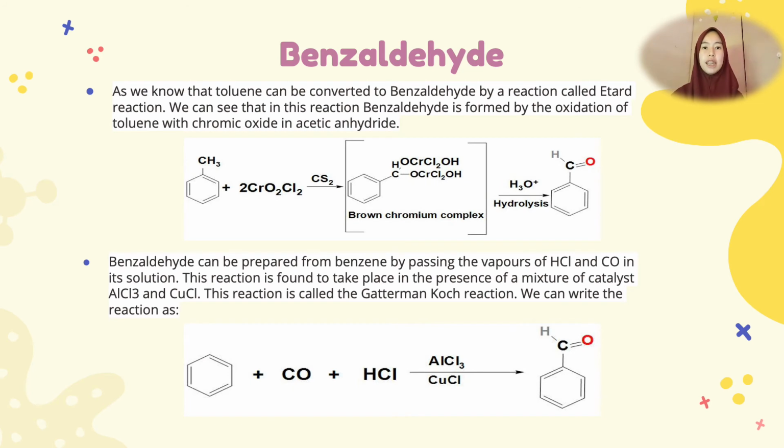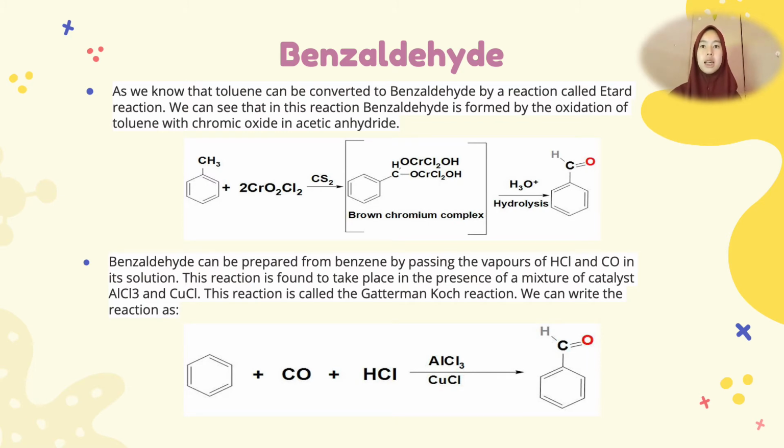As we know, toluene can be converted to benzaldehyde by a reaction called the Etard reaction. We can see that in this reaction, benzaldehyde is formed by the oxidation of toluene with chromic acid in acetic anhydride.